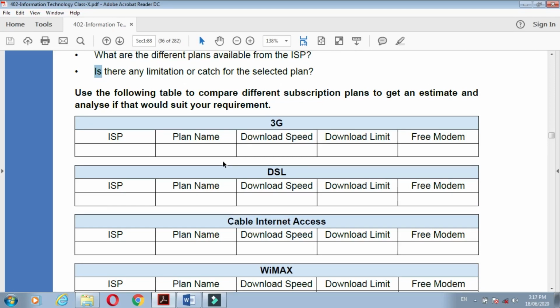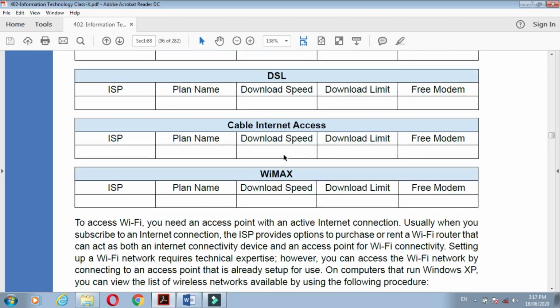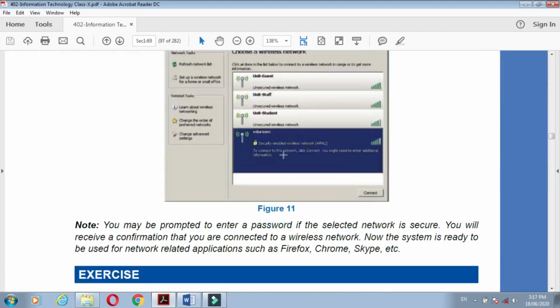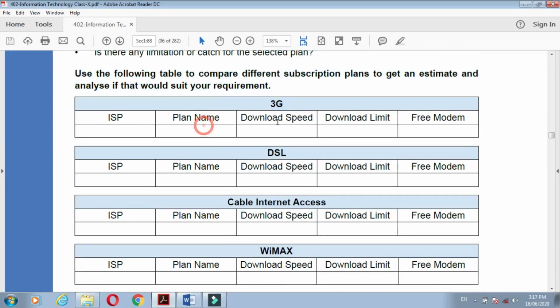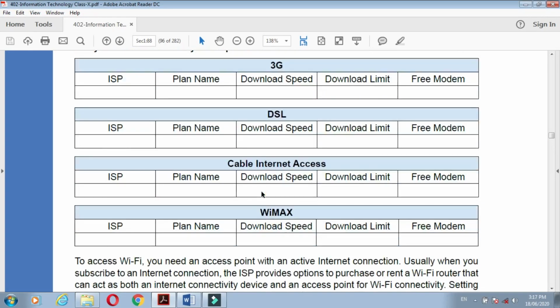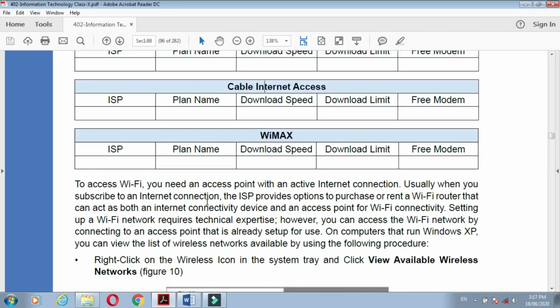Use the following table to compare the different subscription plans, get an estimate, and analyze whether they would suit your requirements. This is the plan table: ISP, plan name, download speed, download limit and free modem. In this way you can make your plan, and from this you can understand which plan is suitable for your needs.